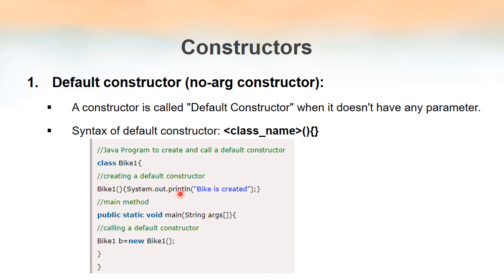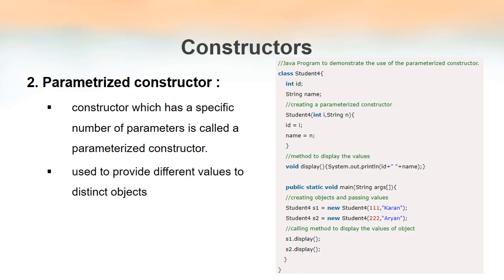So the default constructor created by the Java compiler will be looking like this only, that is bike1 pair of parentheses, but there will not be any System.out.println statement inside it. It will be an empty pair of curly brackets. So even if I am not creating this constructor, the Java compiler will be creating a default constructor which will be used when we create objects like this. I hope it's clear. Next one is the parameterized constructor.